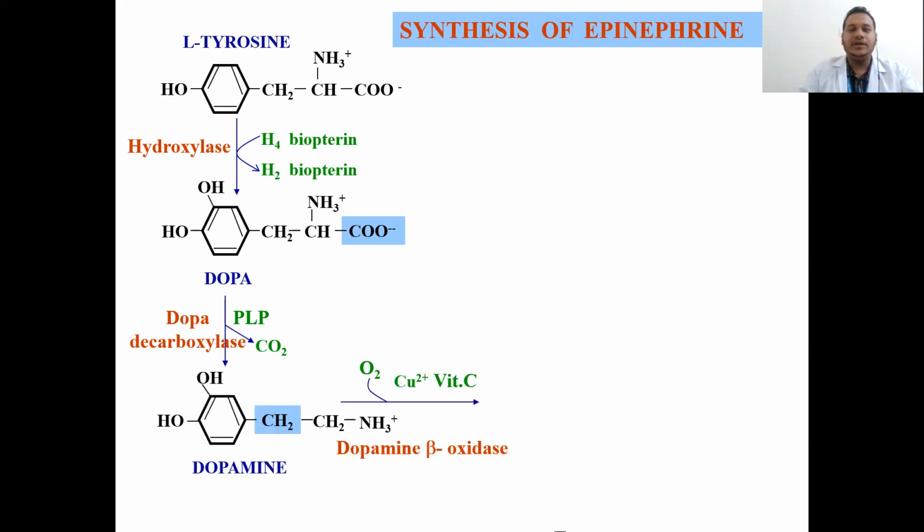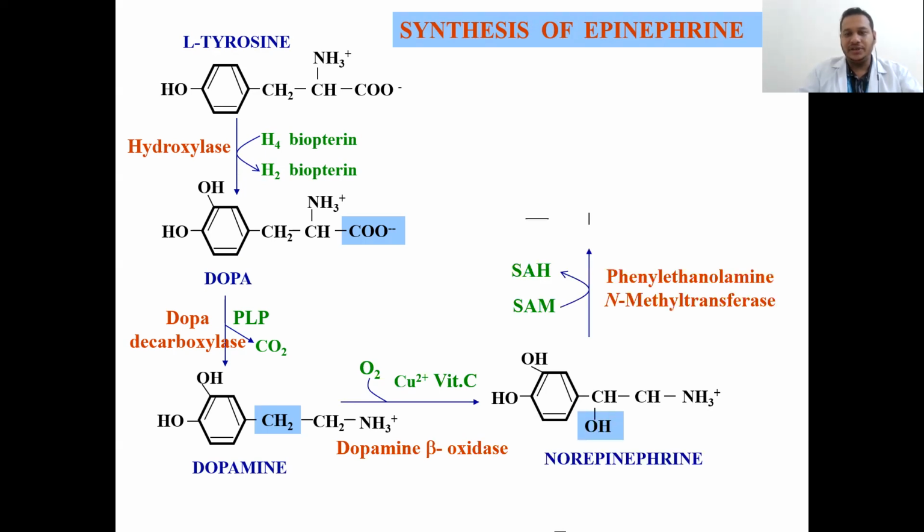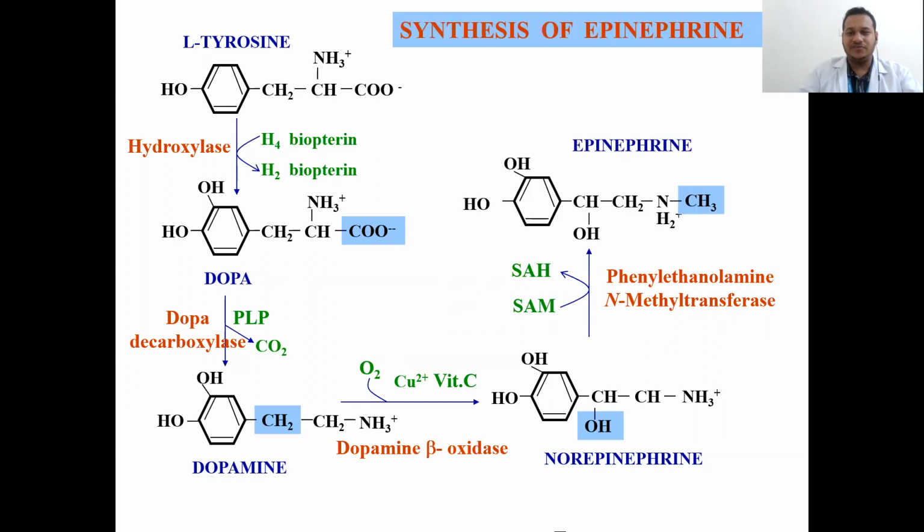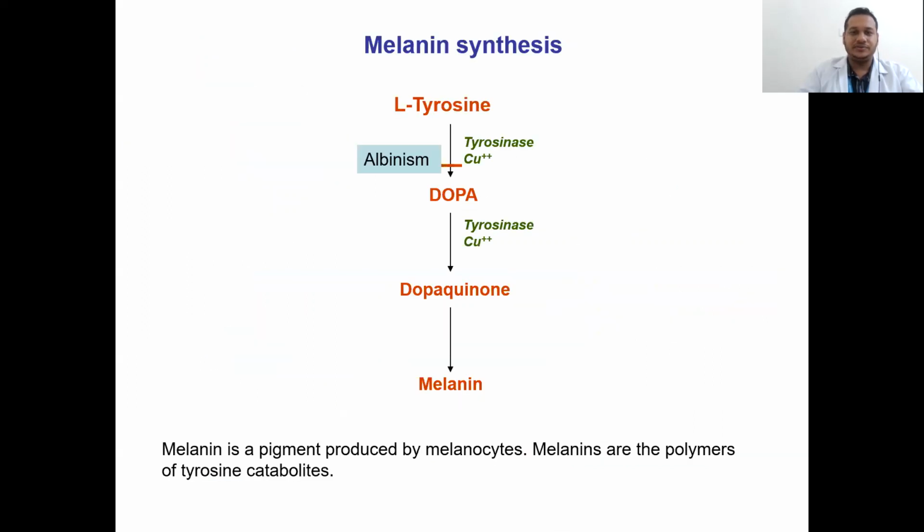Dopamine, in the presence of dopamine beta oxidase, forms norepinephrine, and norepinephrine with the help of phenylethanolamine methyl transferase forms epinephrine. Melanin synthesis goes from tyrosine to dopa, dopaquinone, and melanin. The absence of tyrosinase leads to albinism.